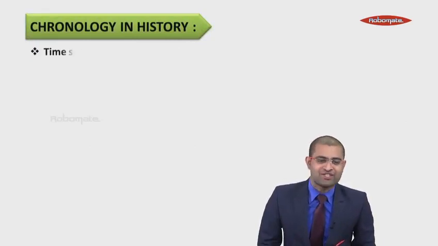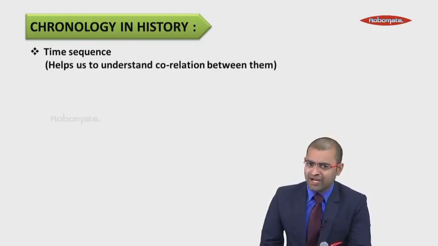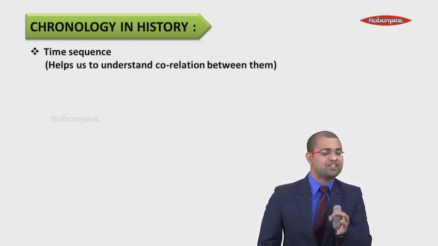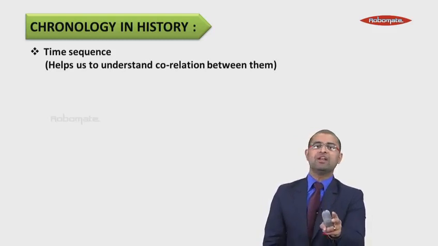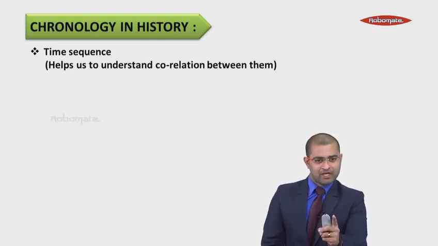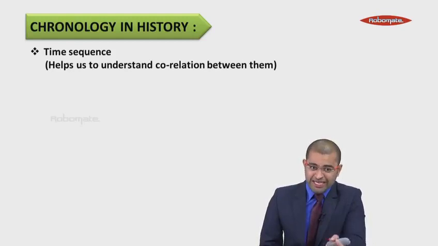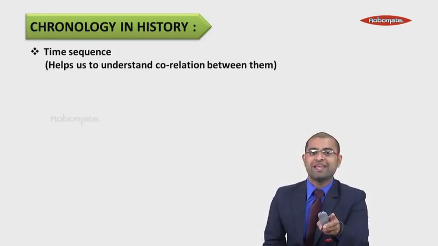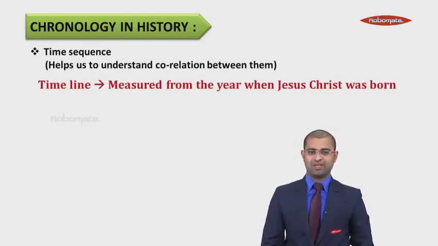What is chronology in history? Chronology is nothing but a time sequence. It helps us to understand the correlation between events. Students, if you remember, there are many events happening in history. Because of this chronological order, it helps us to interrelate the events which occurred in the past. If you remember, James Watt improved the steam engine, due to which production increased and there was large-scale production. The interrelation between these things will be known with the help of chronology in history.